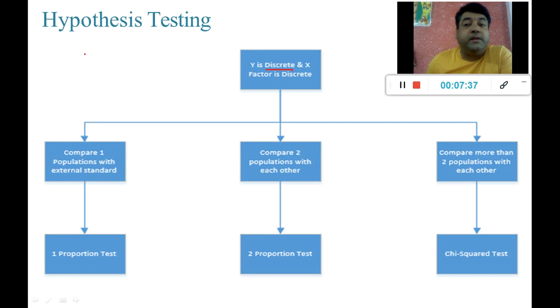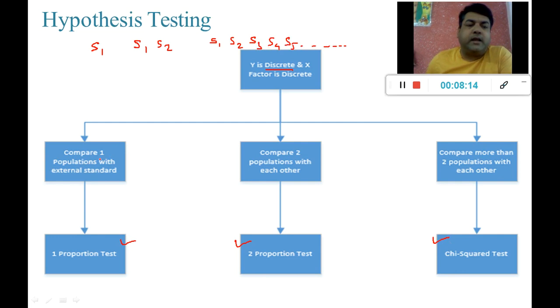Suppose I look at how many samples I am having. If I have been given only sample 1, then I will do a one proportion test. If I have been given sample 1 and sample 2, then I will perform a two proportion test. And if I have been given more than sample 1 and sample 2, something like S3, S4, S5 and so on, if there are multiple samples, then I perform a chi-square test.